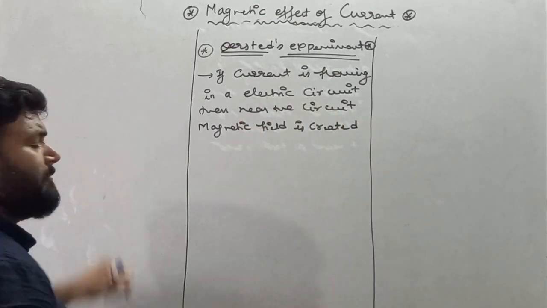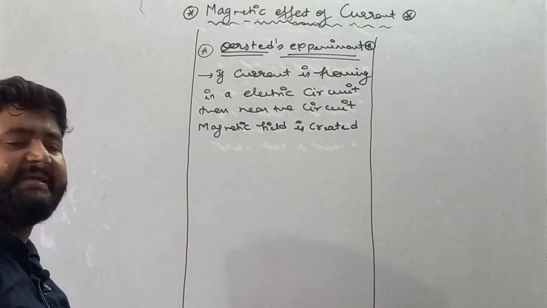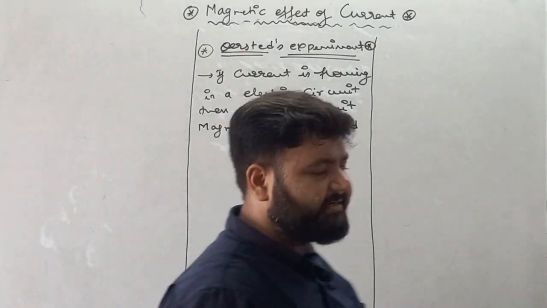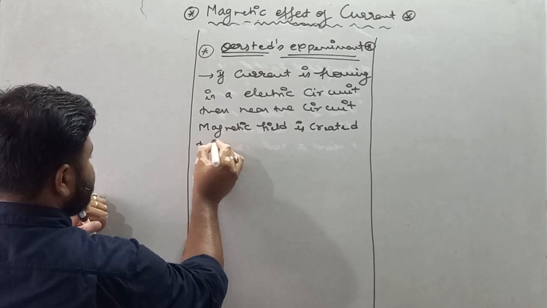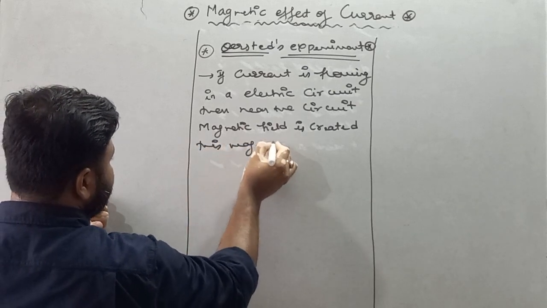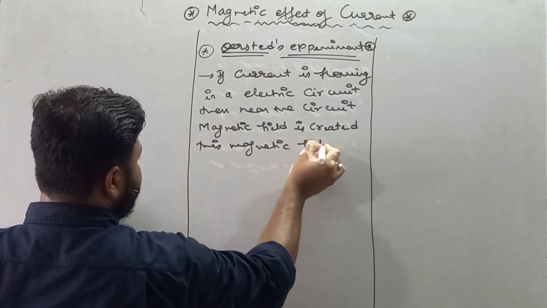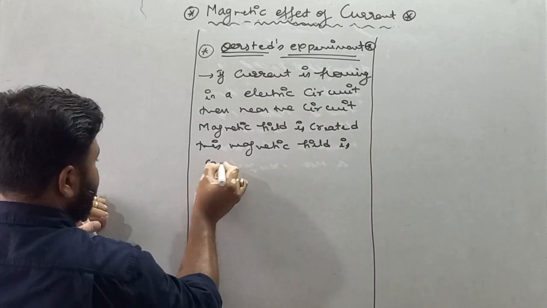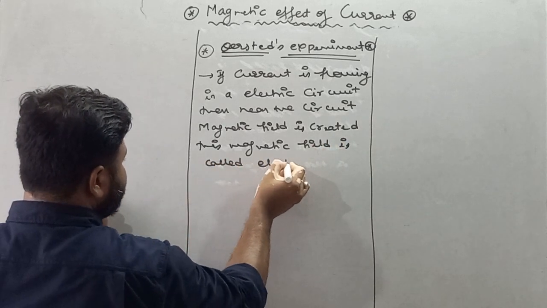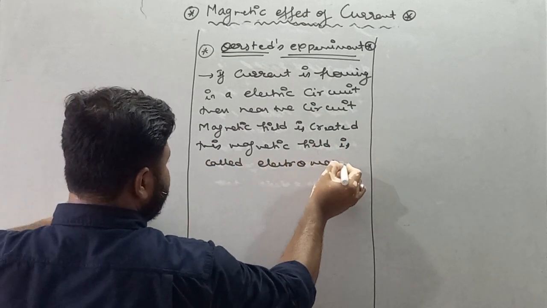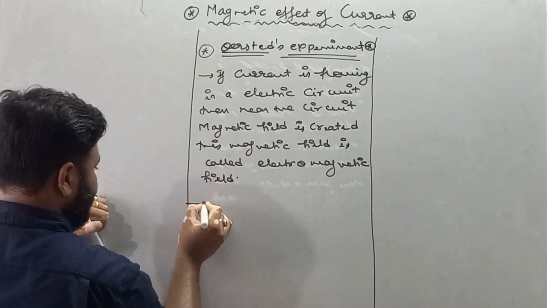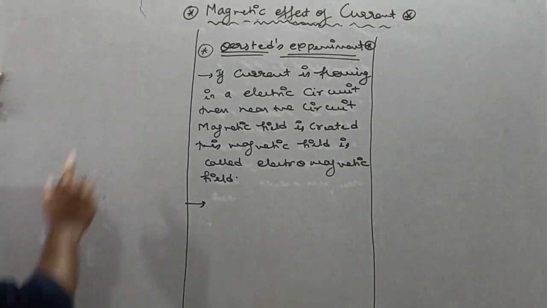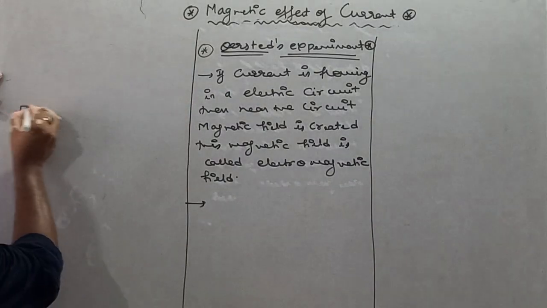Near the circuit a magnetic field is created. This magnetic field is called the electromagnetic field.